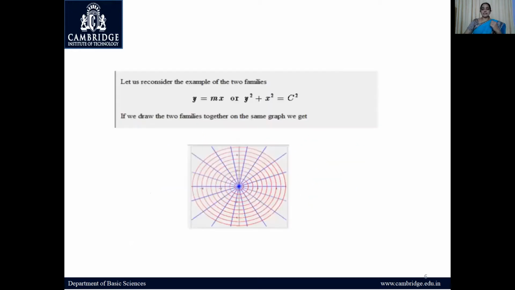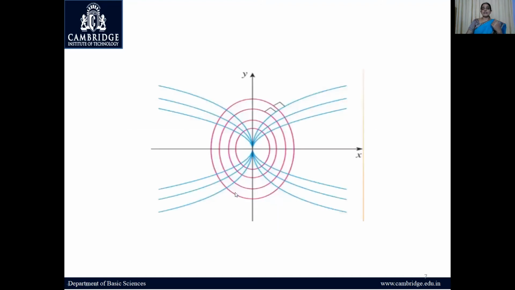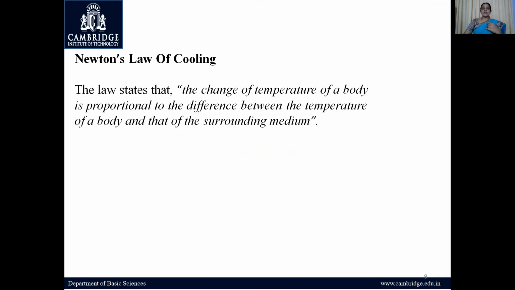You can always use the derivatives to find this orthogonal trajectory. That's one application. Like this, families of circles intersecting with these lines, each circle will be cut at right angles. Similarly, this is also orthogonal trajectories. So these are the geometrical applications of derivatives or the differential equations. This is the method we'll be learning in the class.